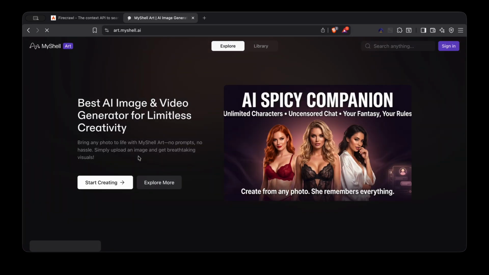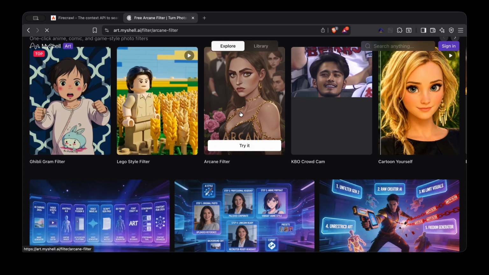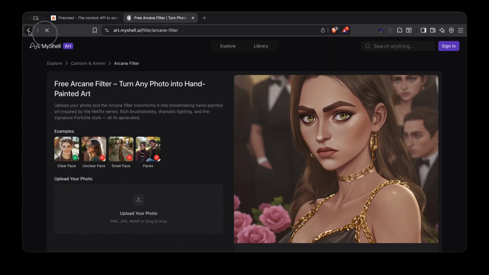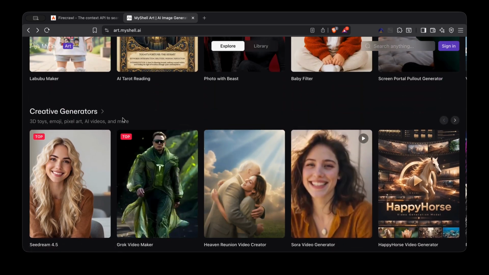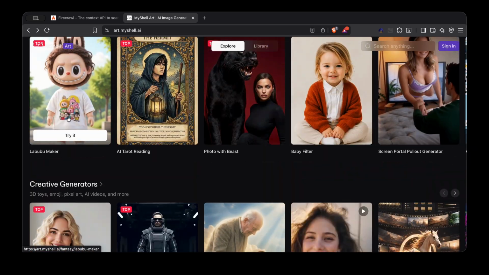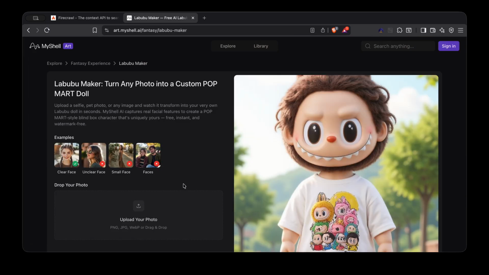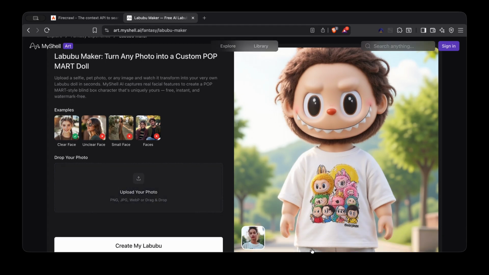Next one, I haven't used this, but I hear about it. So you have some free templates here you can choose, and then you can upload your photo and then generate image or video. Labubu was at that time, I think, hype, and there were many. Oh yeah, there you go. The Labubu custom photos. You could upload your own and it would create a Labubu nearly looking like you.